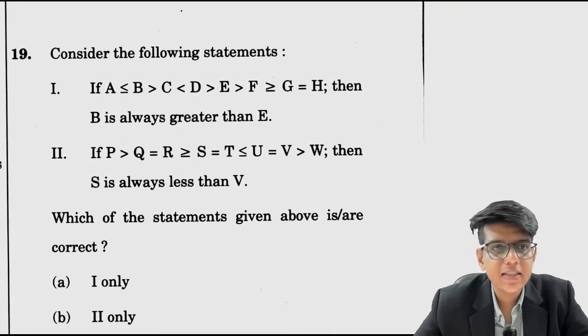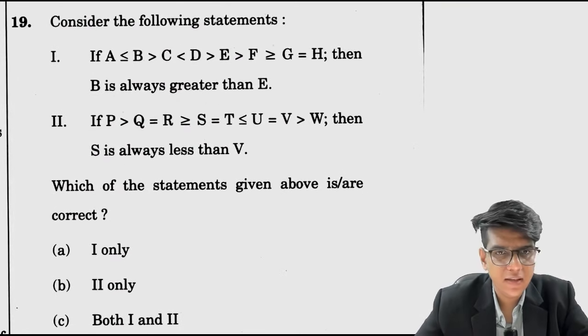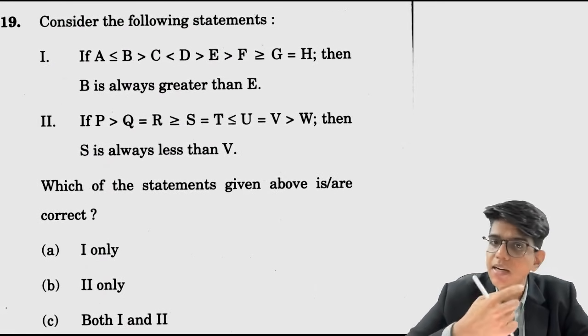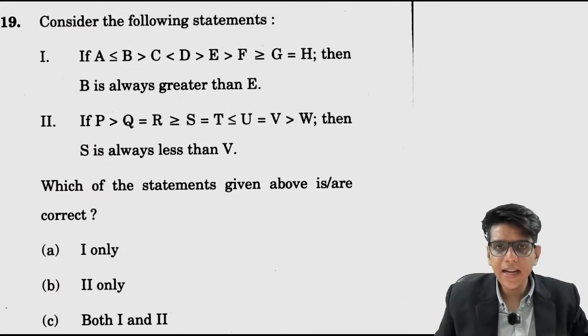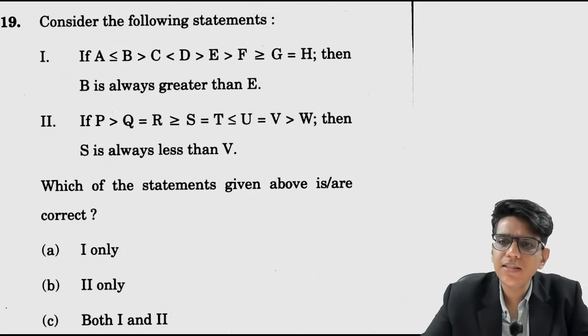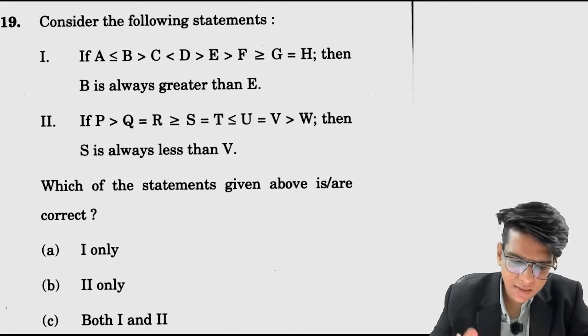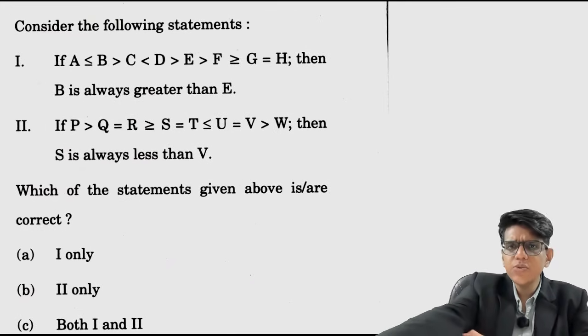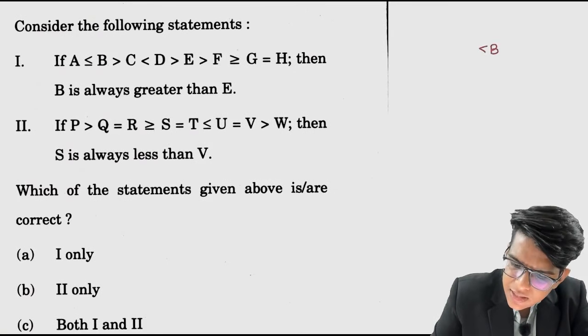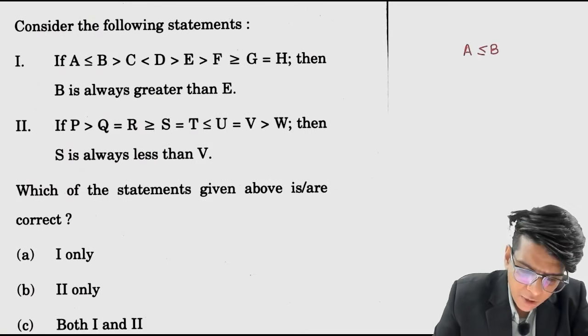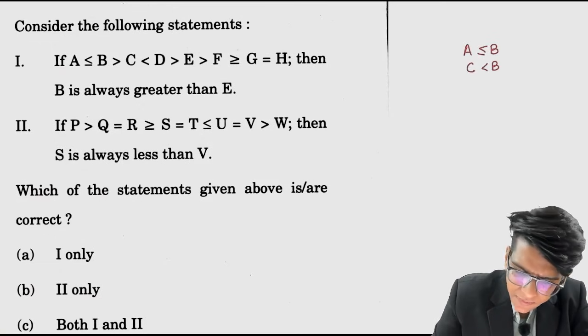Now inequality is getting importance every year. In recent years they have started giving you questions from inequality. So what you need to do is, every time you find a question on inequality, you need to arrange them in one order. What does one order mean? Suppose, look here, in this question they have given you that b is greater than or equal to a, so I will write it like this: b is greater than or equal to a. Understood? Now b is greater than c, so b is greater than c. Now c is less than d, so c is less than d. Now d is greater than e, e is greater than f, f is greater than or equal to g equals to h.